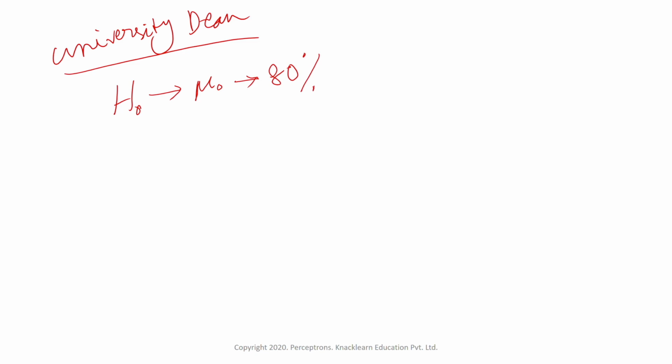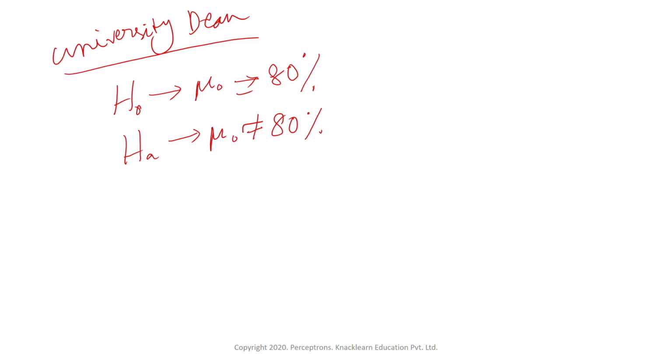Now as a statistician, we have to figure out if this is true or not. So we have to analyze this and find out if it is actually 80% or not. So we will take the alternate hypothesis, that is mu 0 is not equal to 80. The university dean says it is equal to 80%, so we will take the alternate hypothesis as not equal to 80%.